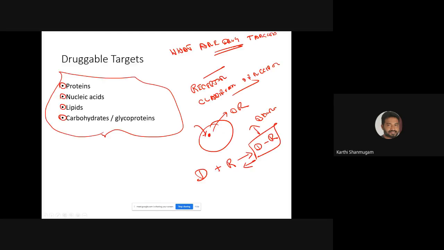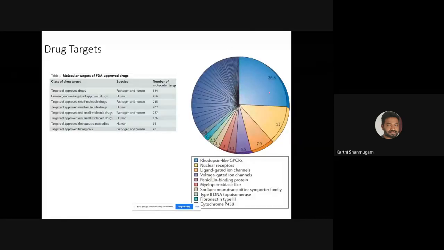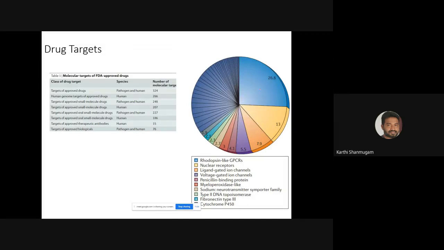Proteins are the best druggable targets. Before that, I just want to show you these approved drug molecules and the corresponding drug targets. If you look at this pie chart, we have different color coding. This region, 26.8%, corresponds to GPCR, G protein coupled receptor. Again, I repeat, this pie chart shows the different types of drug targets. 26.8 percent of the drug molecules target GPCR, which stands for G protein coupled receptor, which is a kind of protein molecule.